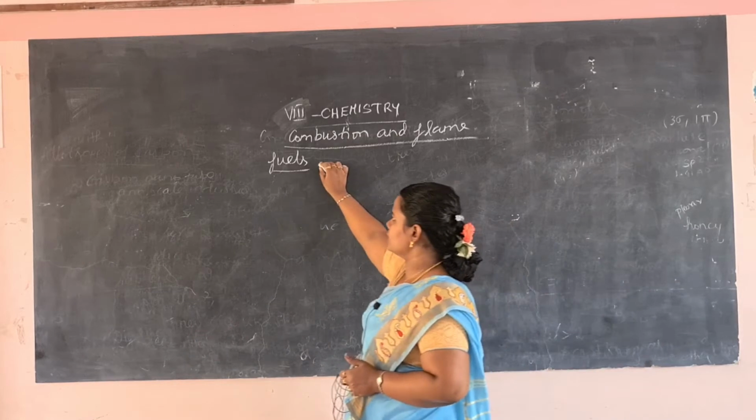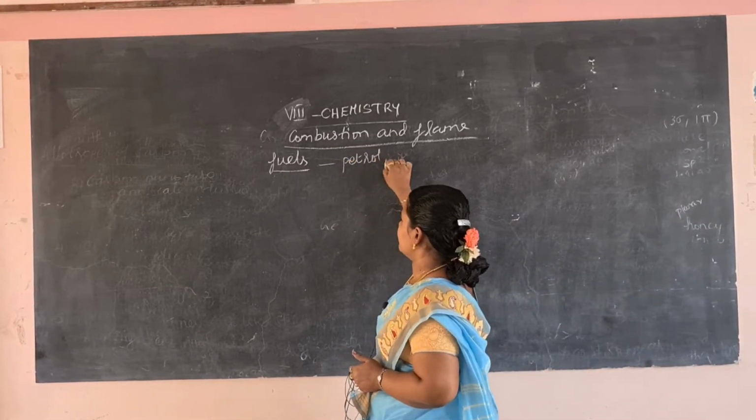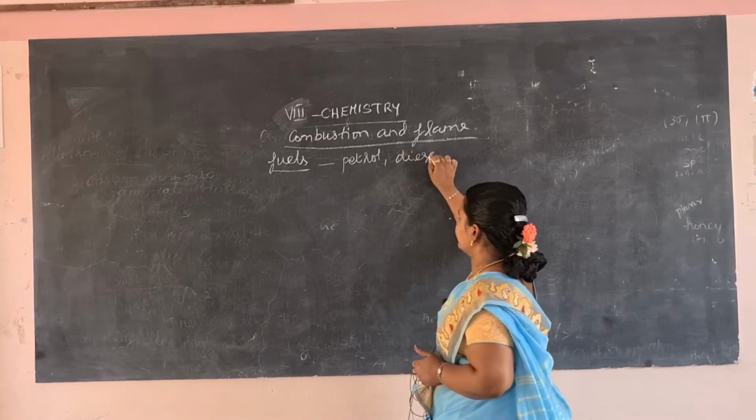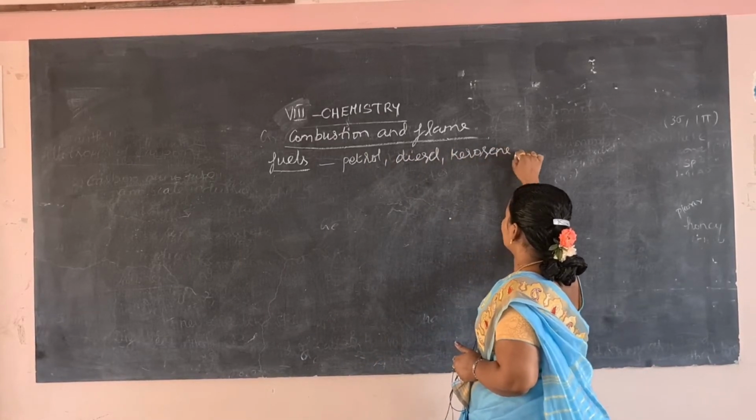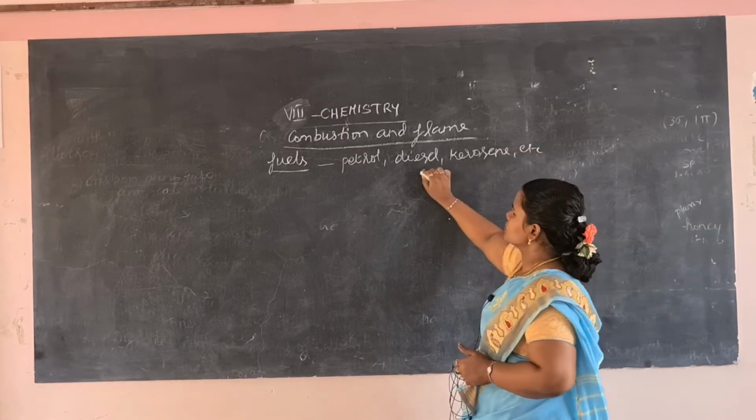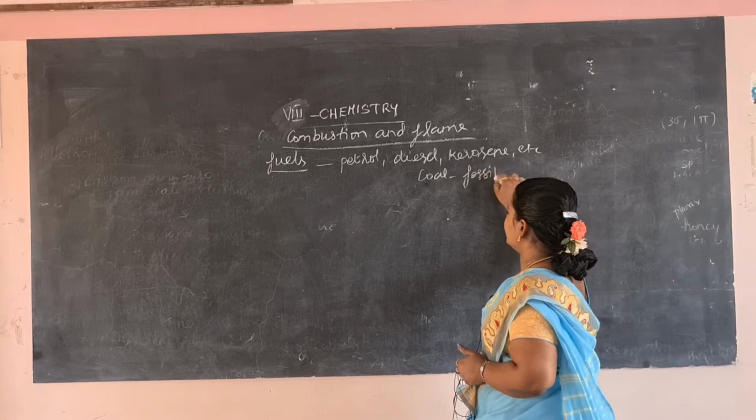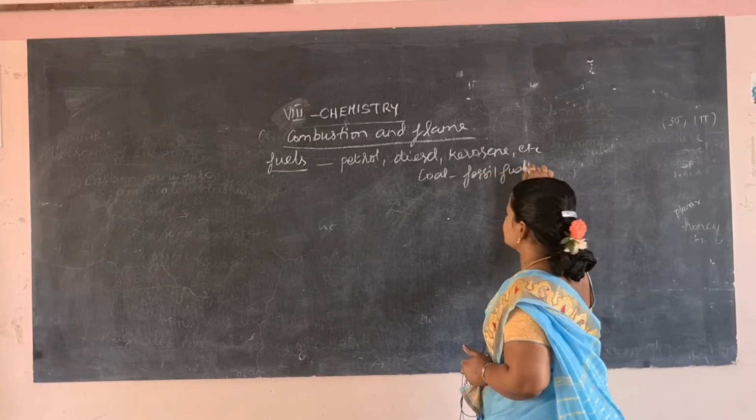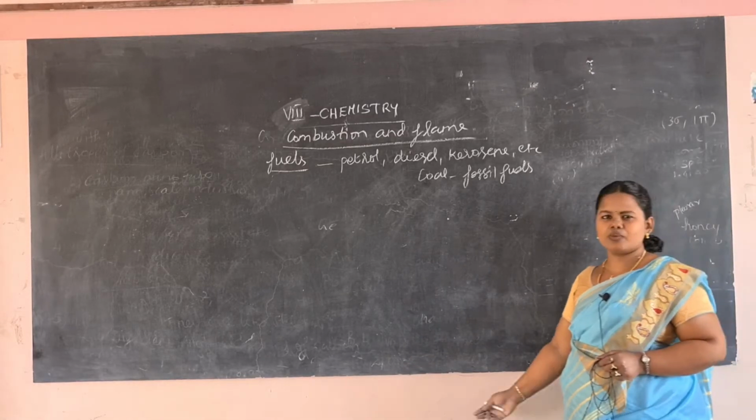What are the fuels you know? You know petrol, diesel, kerosene, etc. These are the fuels you already know. Then coal. These are the fossil fuels. What are fossil fuels? They are obtained from the earth crust, so they are known as fossil fuels.